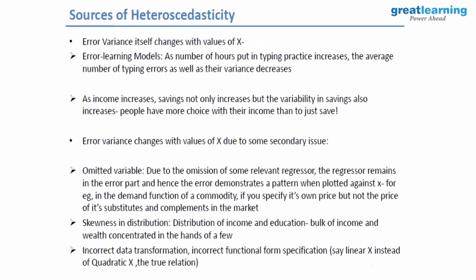So sources, they are error learning models. As the income increases, saving not only increases but the variability in saving also increases. Yes or no? Let's assume my X is income. मेरी सैलरी बढ़ेगी तो मैं सेव भी ज्यादा करूंगा और डिफरेंट ऑप्शन में सेव करूंगा. Maybe when I was a fresher, I only saved in fixed deposit.